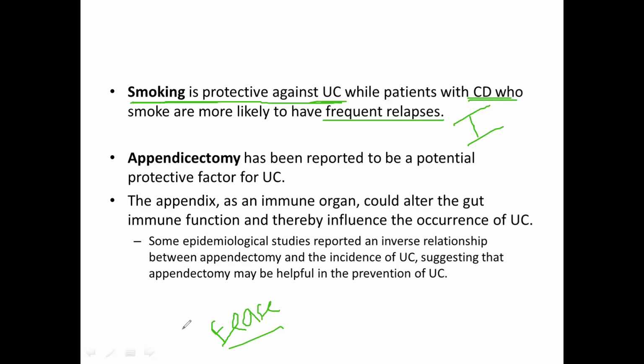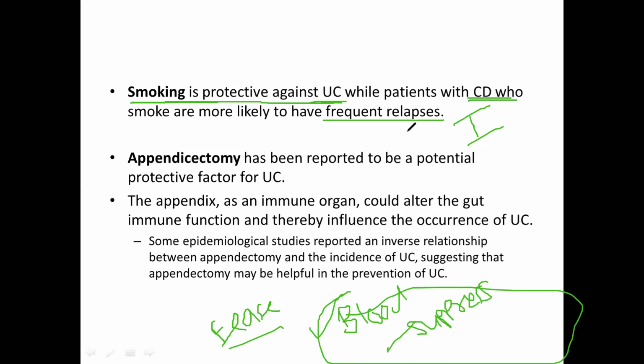Whereas smoking, or the nicotine, also alters blood flow to the intestine, and it also suppresses the immune response. Because of this suppression of immunity and the alteration in blood flow, patients who smoke may have frequent relapses if they develop Crohn's disease.